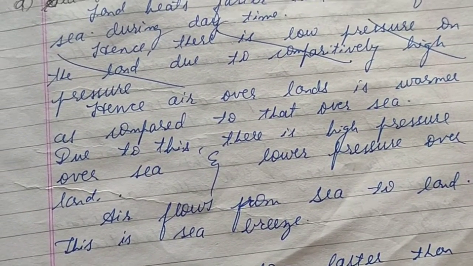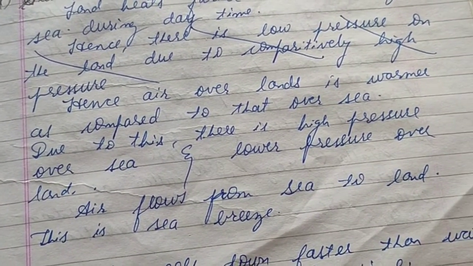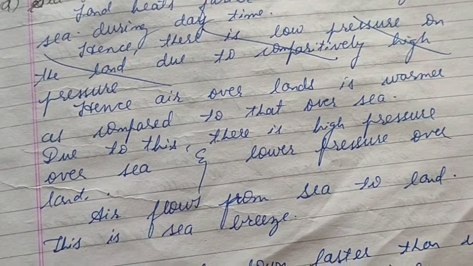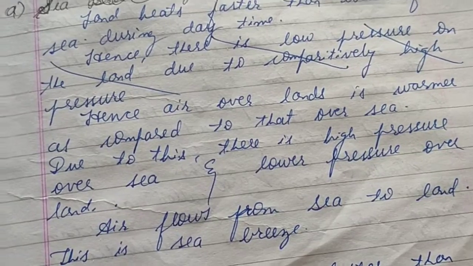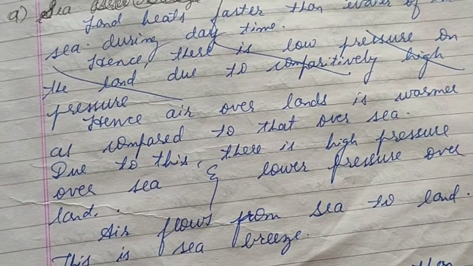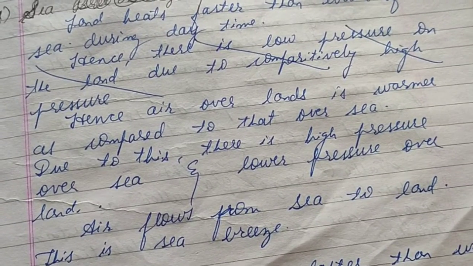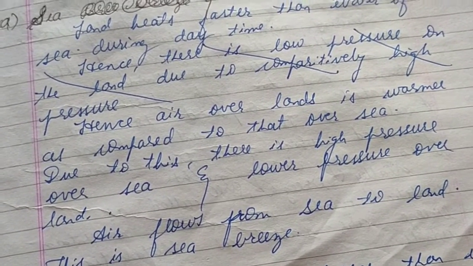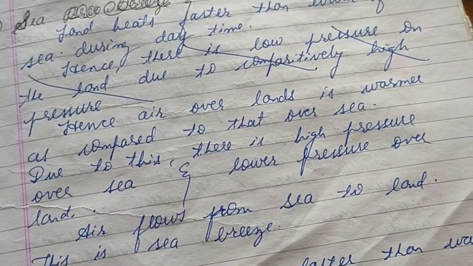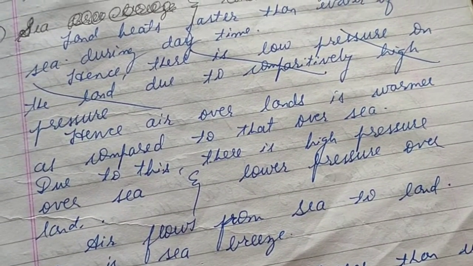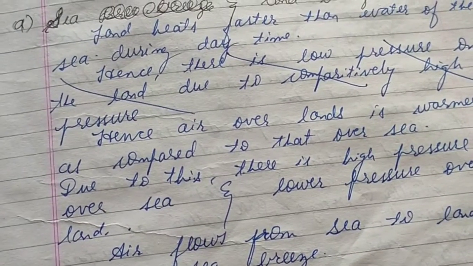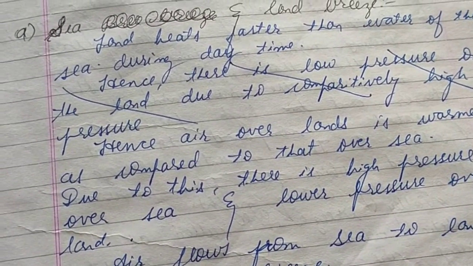Okay, so in local winds, in sea and land breeze, land heats faster than the water of the sea during the day. Heating of sea water takes time as compared to that of the land. Land will heat faster during the daytime. So the air over the land will be heated faster, because the land has already heated up. Hence air over the land is warmer as compared to that over the sea, because sea water is not yet heated up during the daytime.